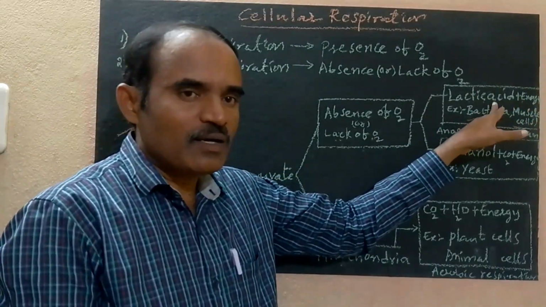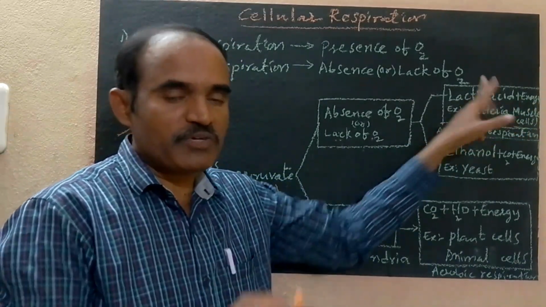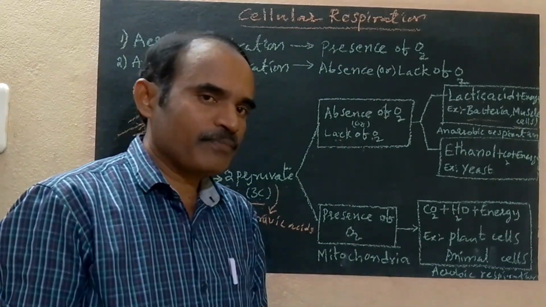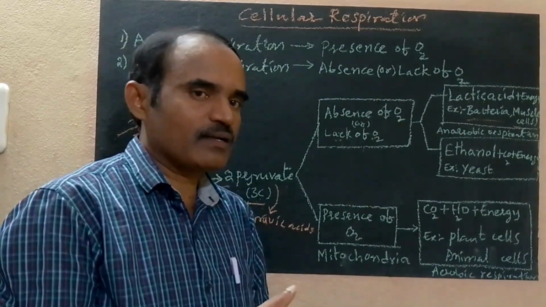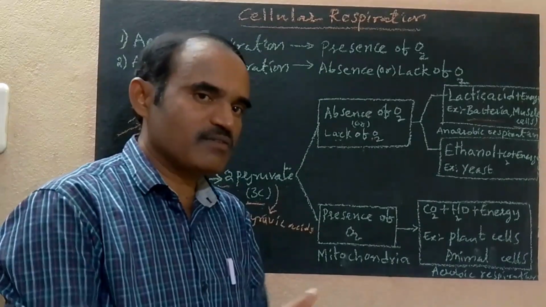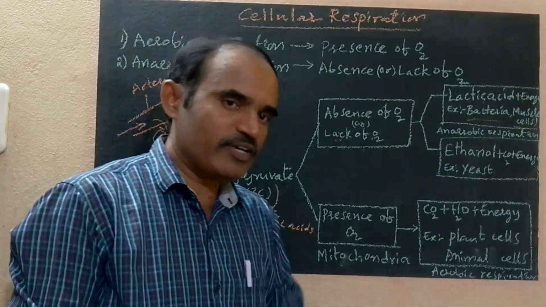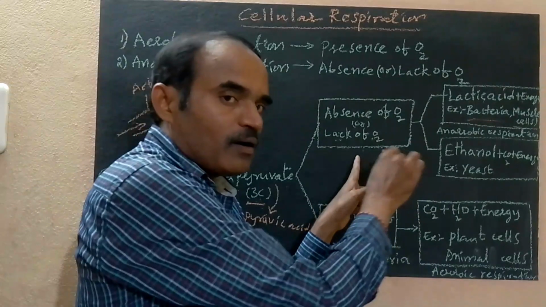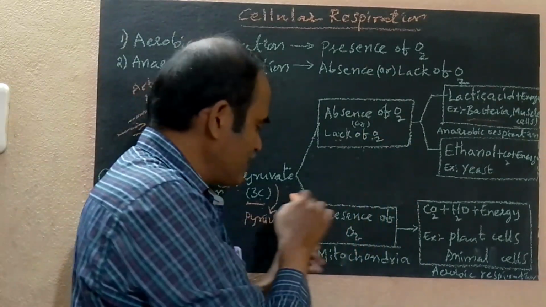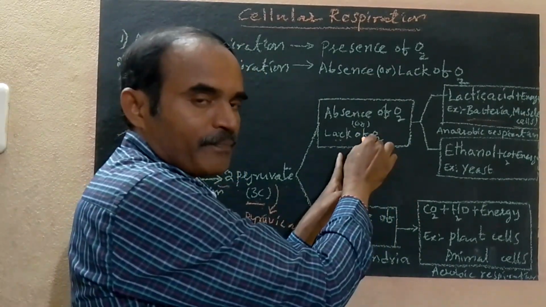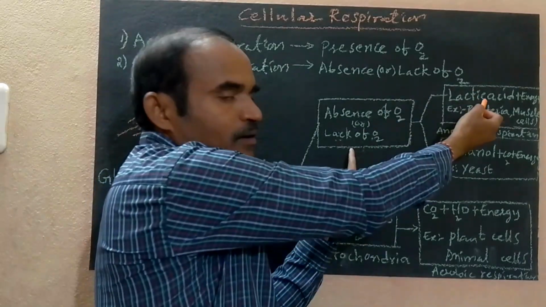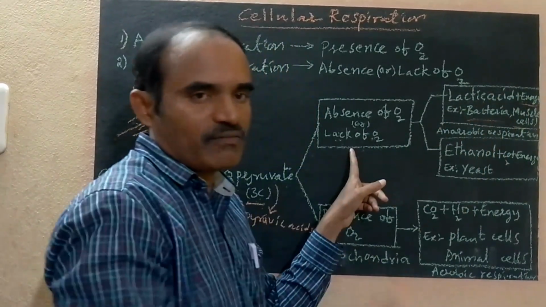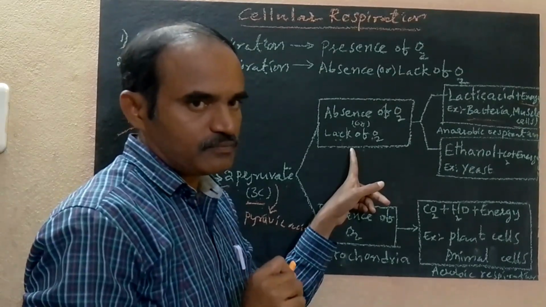Lactic acid is stored in our muscle cells. Because of accumulation of lactic acid in our muscle cells, after playing outdoor games, after 2 days, we will get muscle cramps. So yeah, two pyruvates are breaking down into lactic acid and energy. A little amount of energy is produced.